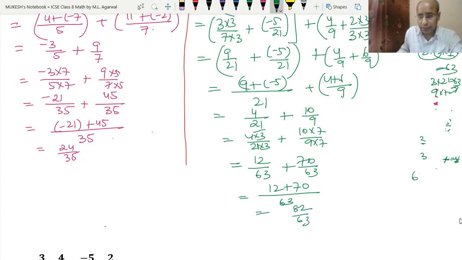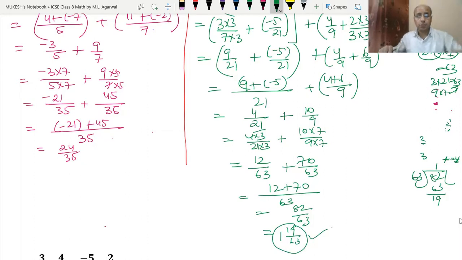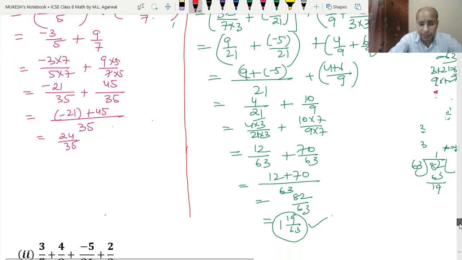So we divide 82 by 63, and we got 19. So we got the answer 119 by 63, which we got by using both the properties. Okay. So students, I hope you have understood this question. See, we got the answer 119 upon 63.